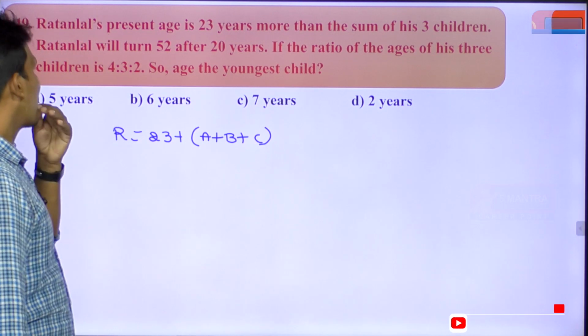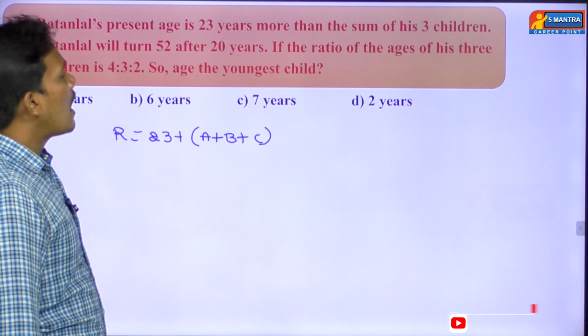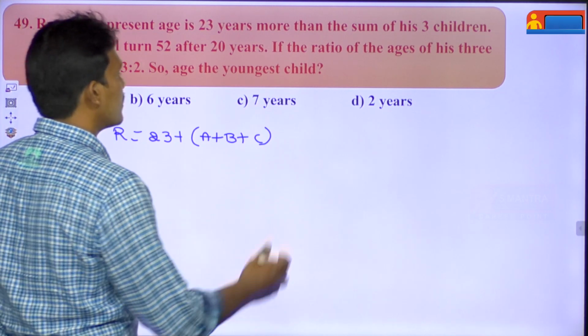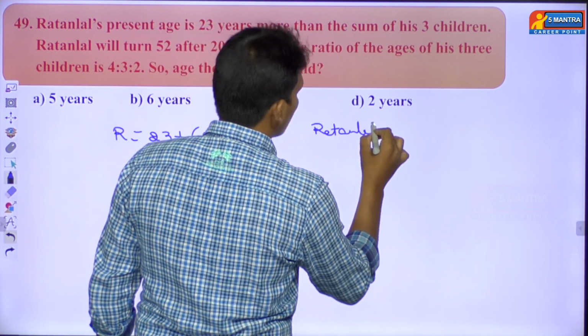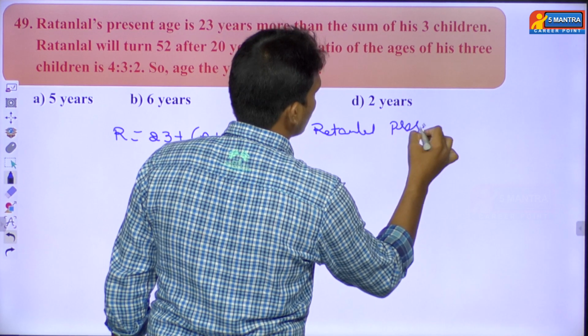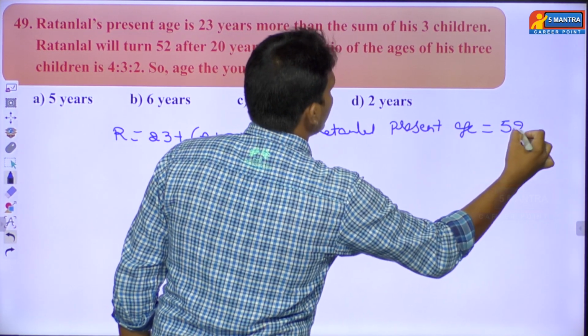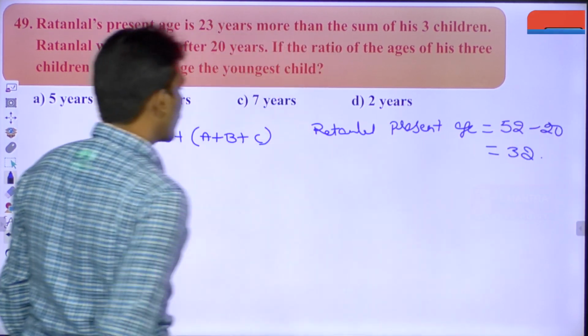And the next point: Ratanlal will turn 52 after 20 years. After 20 years, Ratanlal's age will be 52. Then you find Ratanlal's present age. From 52 you subtract 20, then you are going to get 32.